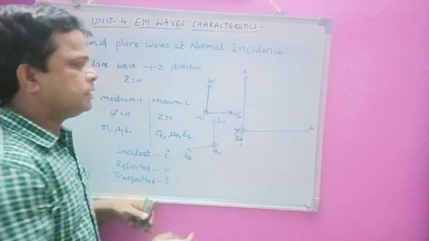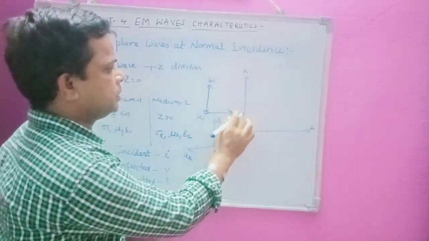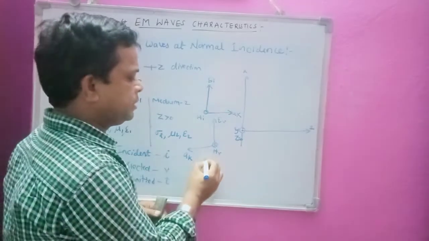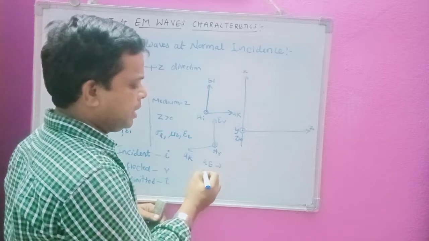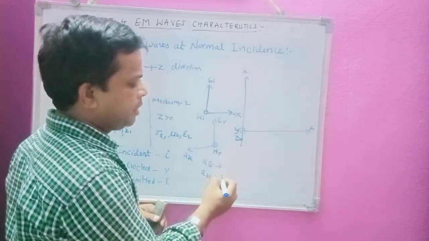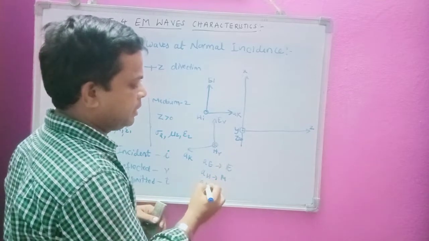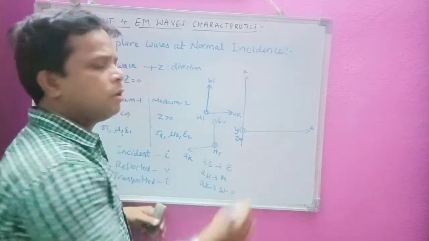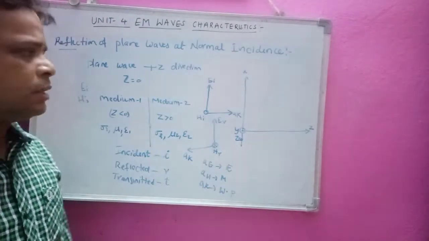Now you can see the electric field and magnetic field. This is also aK. We know that aE, aH and aK: aE is the direction of the electric field, aH is the direction of the magnetic field, and aK is the direction of wave propagation. Here the wave propagation is along the positive Z axis, which is what we have considered for the wave.